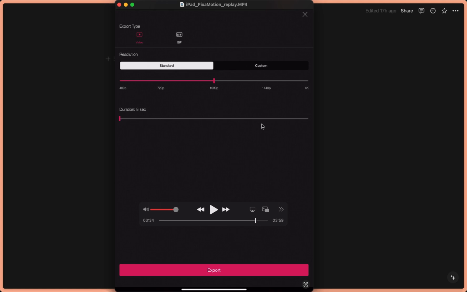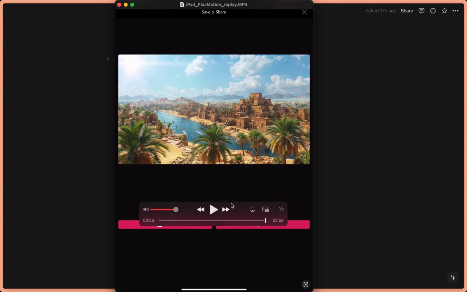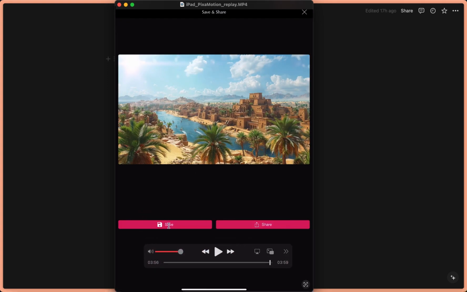I think it goes up to 52 seconds. In this case I exported for 16 seconds. So then I press on export. It will then give you this small pop-up saying it's generating the video. Then it's gonna open up this next window, and then you just simply press on save, and it's gonna save it to your photos.